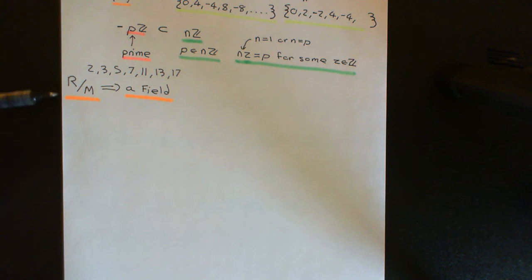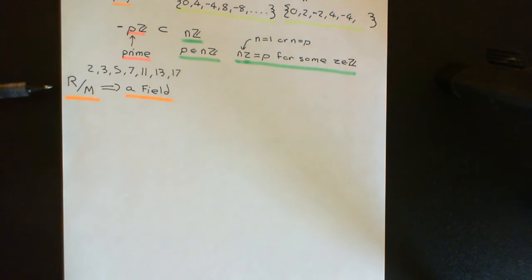And we know of course that the quotient ring that we end up with will be a commutative ring, because whenever we quotient out a commutative ring by an ideal, we always end up with a commutative ring. So that's going to be our approach: we're going to try and show that the thing we end up with will only have two ideals. In order to do this, we're going to have to prove another theorem.